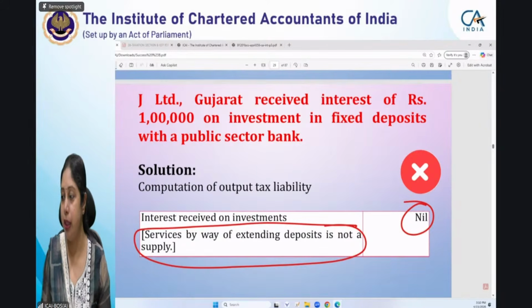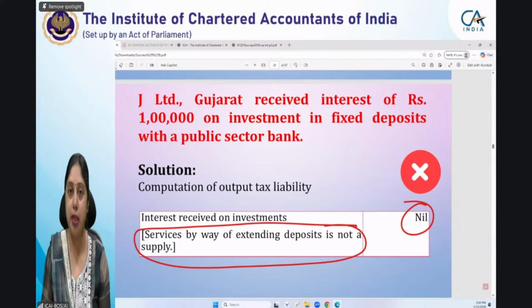Can anybody tell me? Aditya is saying he did not write the provision, but he has written the provision. Can somebody point out any mistake here?